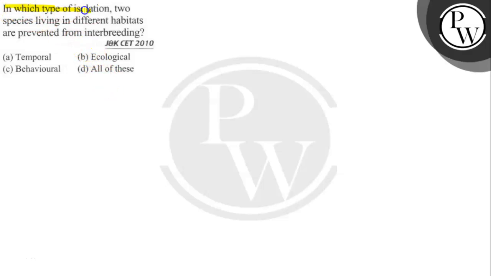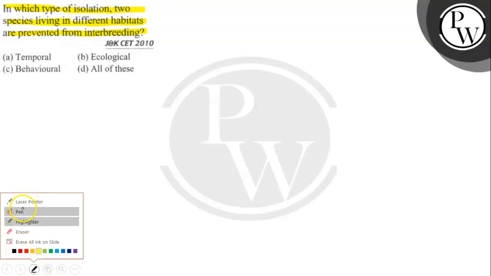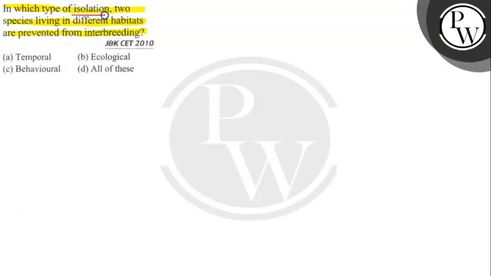The question says: in which type of isolation are two species living in different habitats prevented from interbreeding? That means ये question क्या पूछा है? In which type of isolation? This is a type of isolation, and in this type of isolation, two species are living in different habitats and they are prevented from interbreeding.